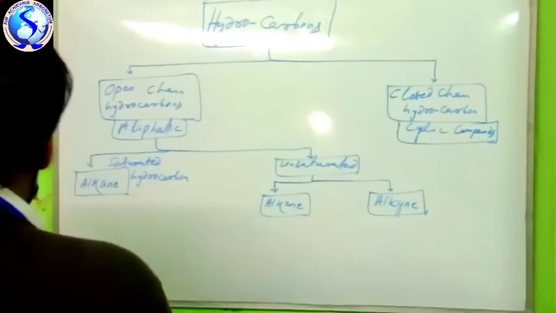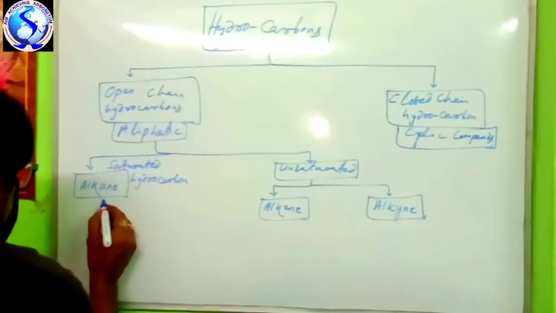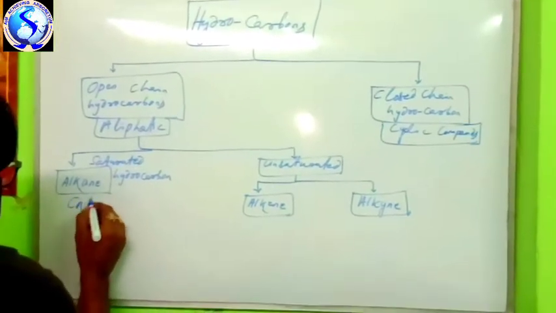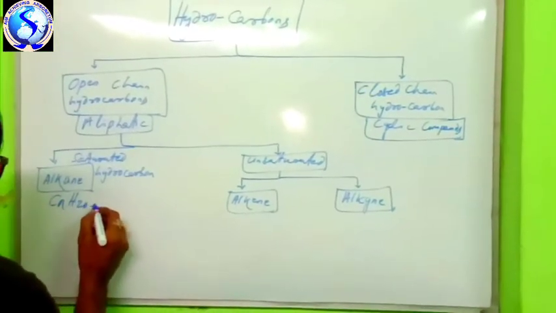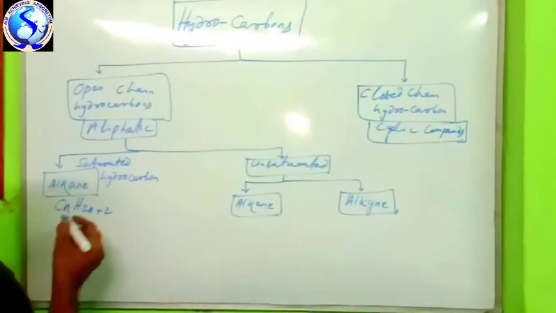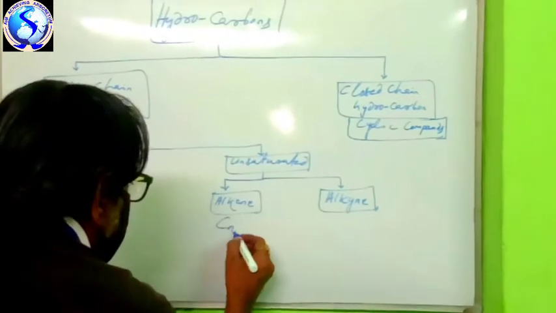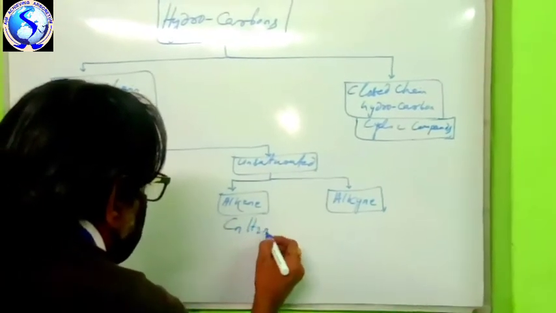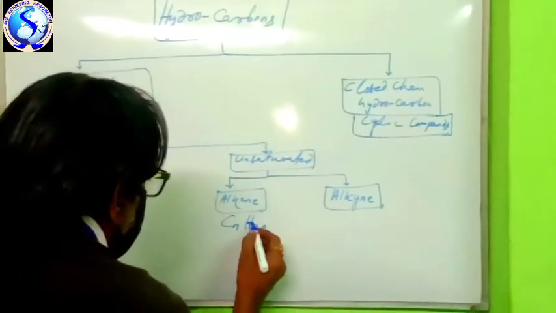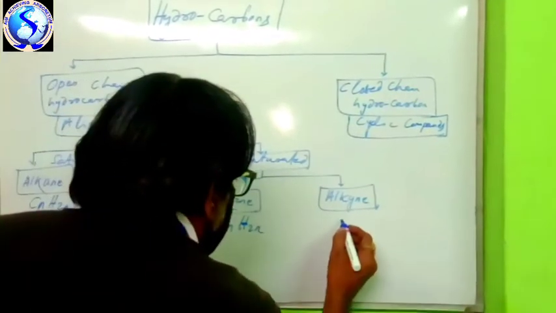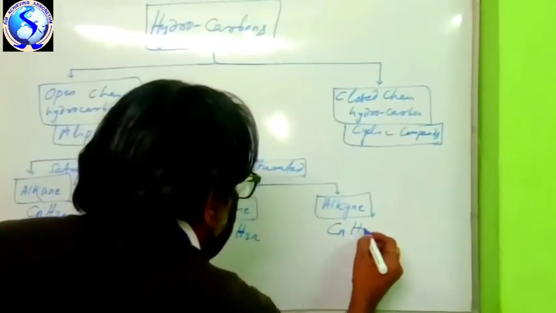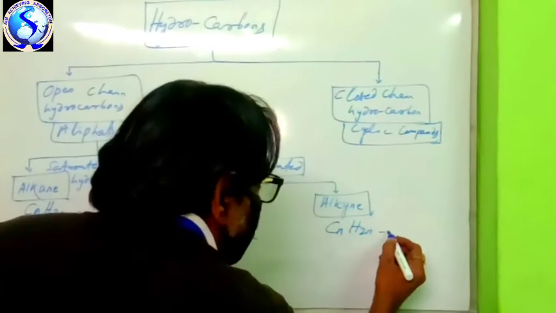The general formula of alkane is CnH2n+2. Again, the general formula of alkene is CnH2n. And this one's general formula is CnH2n-2.